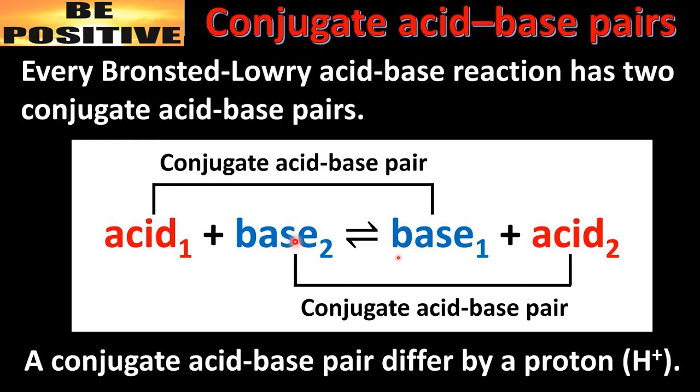Now the base is accepting a proton, converting into this one. So this is the acid of this base. This is the conjugate acid, called conjugate after the formation. So conjugate acid of the base. That means this is another acid base pair, a conjugate acid base pair. What is a conjugate acid base pair? A conjugate acid base pair differs by a proton.